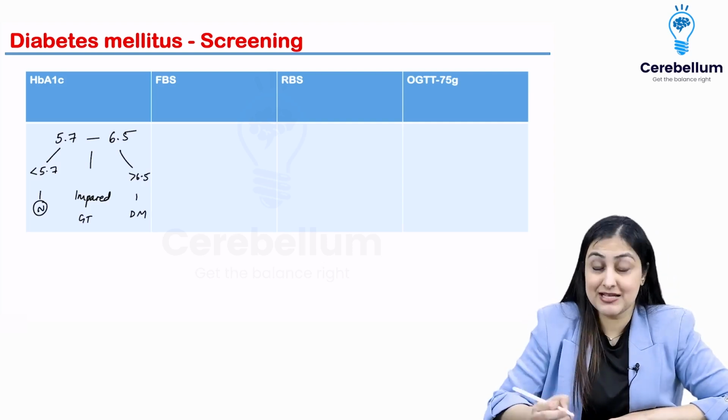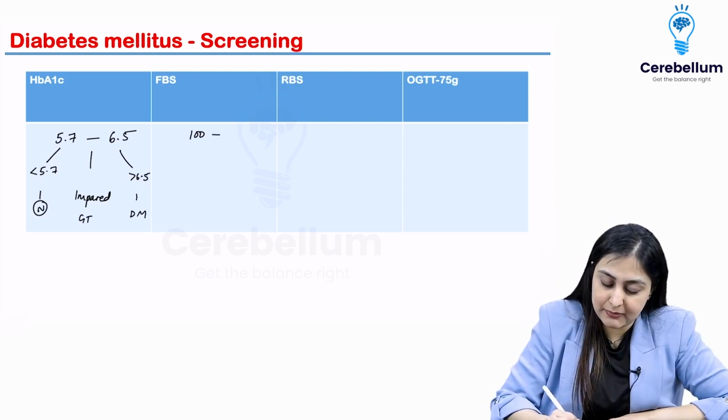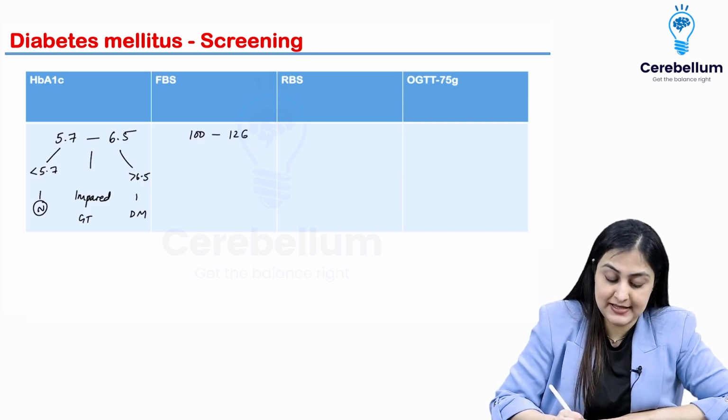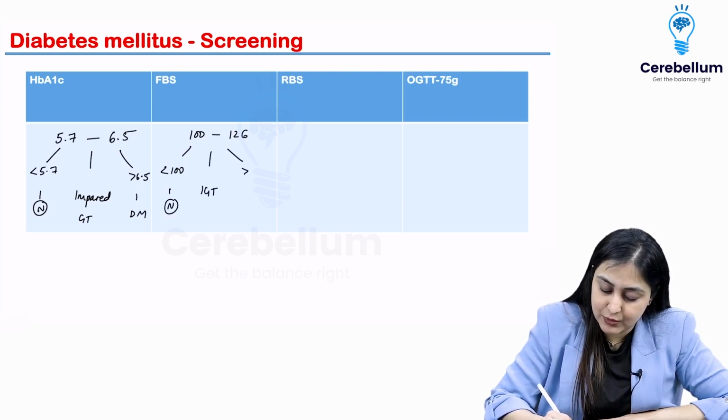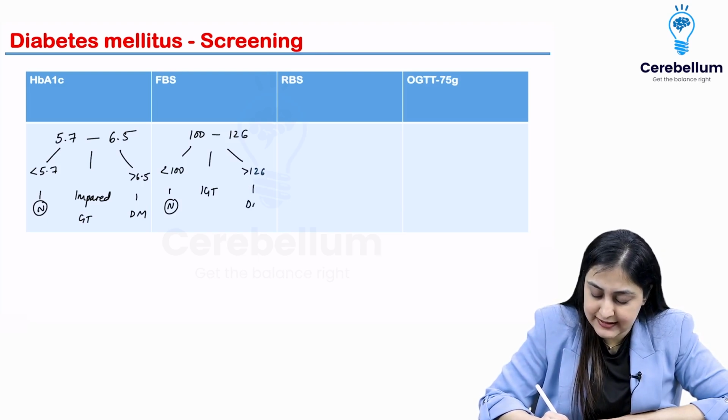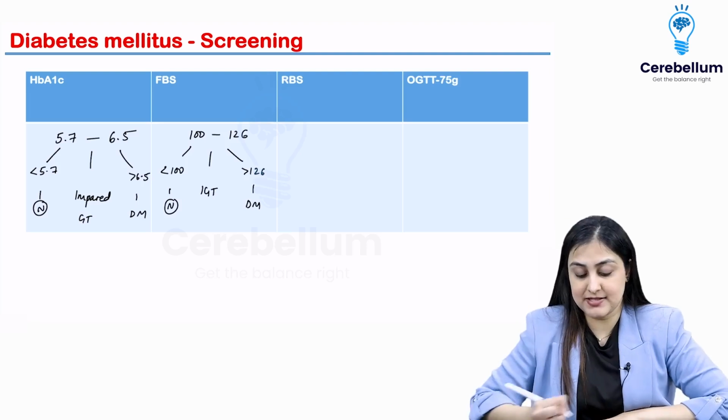Okay. For fasting blood sugar, the values that you remember are 100 to 126. Less than 100 is normal. In between is impaired glucose tolerance, and more than 126 fasting is the definition of diabetes mellitus.